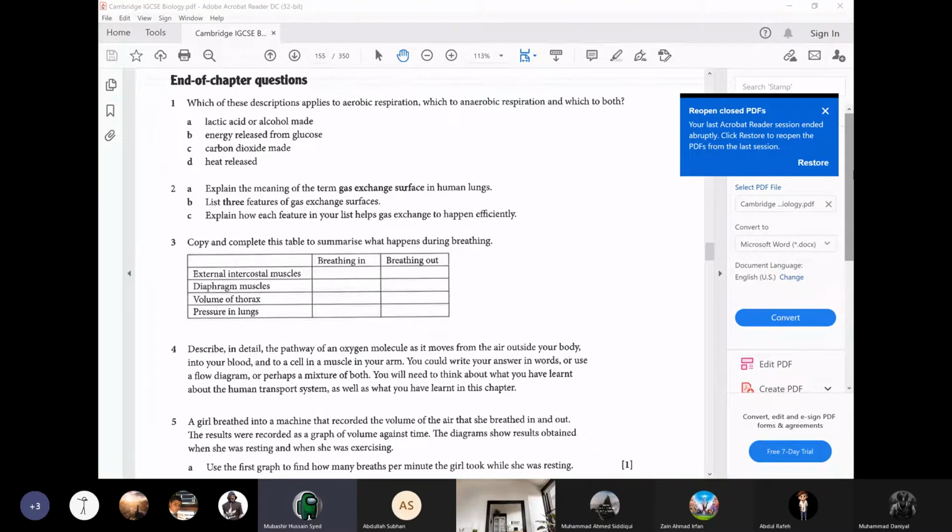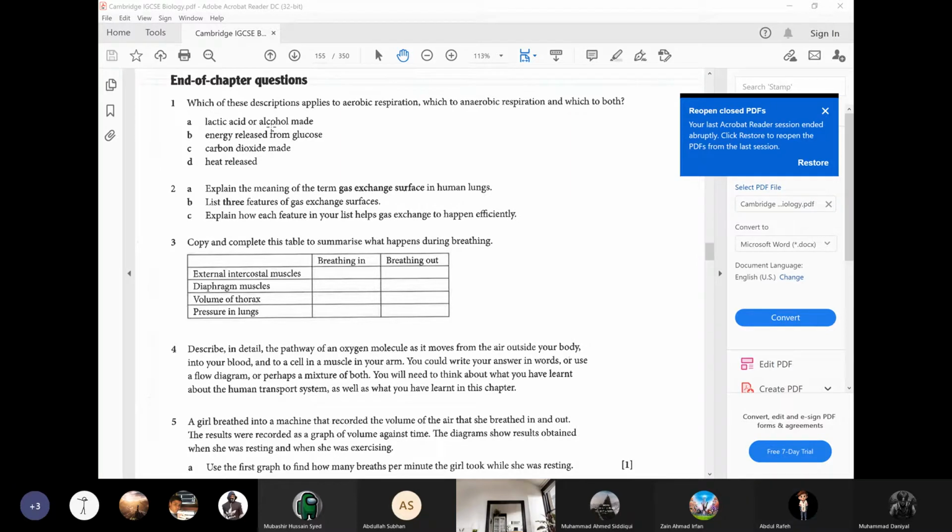Very good. This is anaerobic respiration because I have taught you that when anaerobic respiration happens in animals and bacteria, at that time lactic acid is produced. And when anaerobic respiration takes place in plants and fungi, at that time alcohol is made. All right, boys?